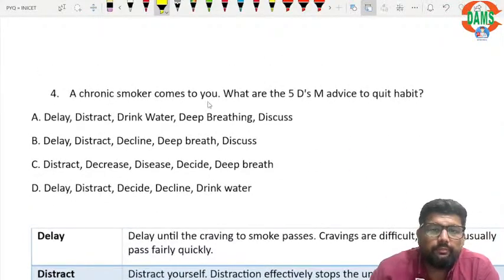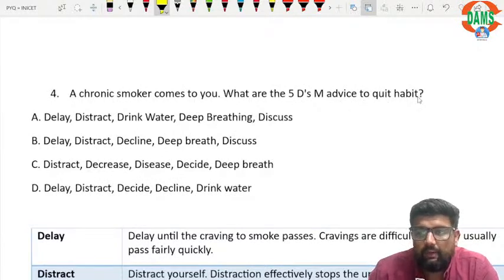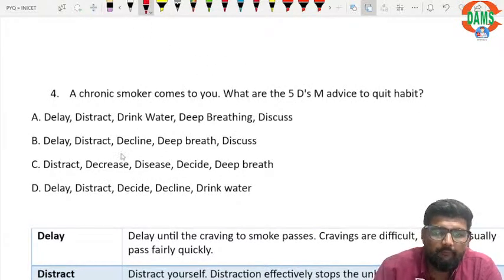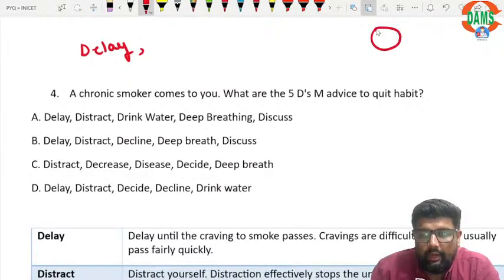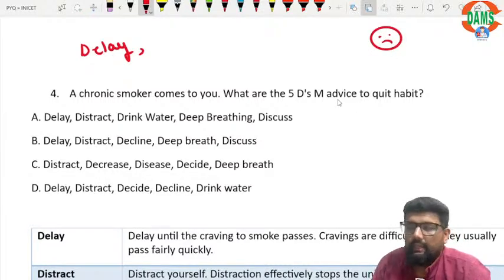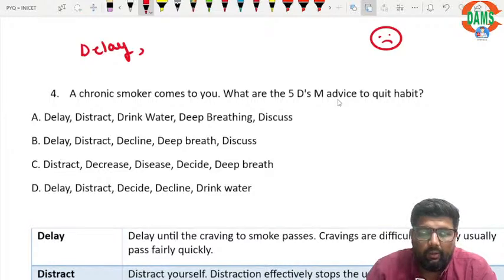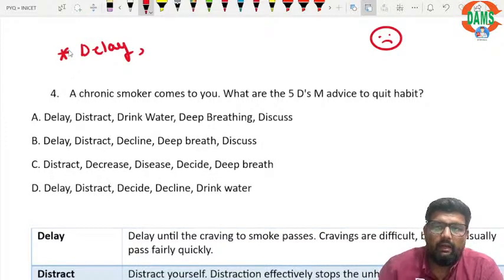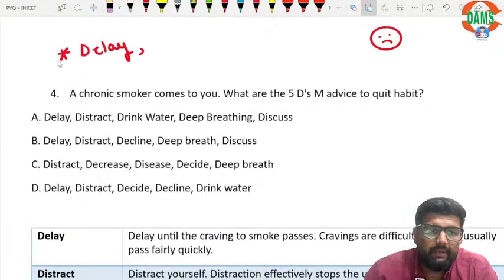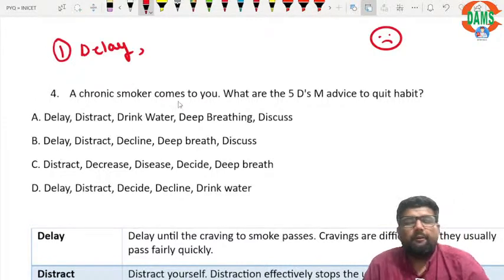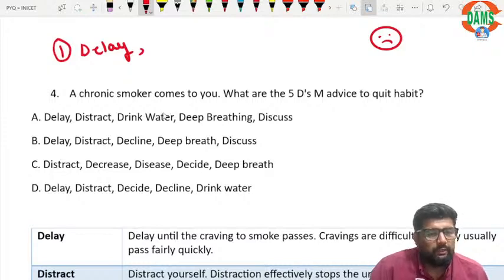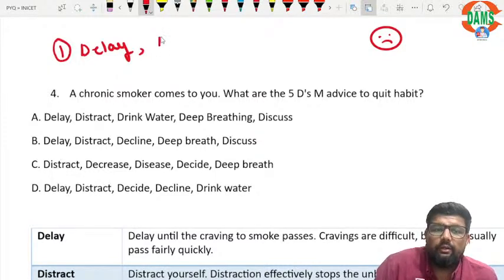Okay, a chronic smoker comes to you. What are the 5 Ds of advice to quit? 5 Ds are delay, right? So you have one smoker and that smoker is asking you, doctor, how can I quit smoking? So you will say, whenever you feel the urge to smoke, number one step is delay that urge, right? So if you are feeling the urge right now, you ask yourself, delay. Okay, I won't have the cigarette now, I will have it after like 1 hour or 2 hours. So delay. Second is to distract yourself.